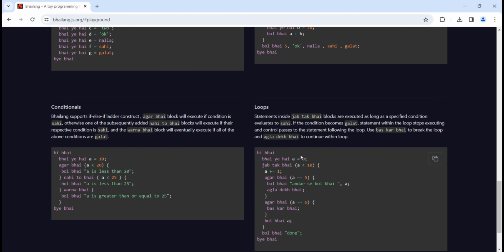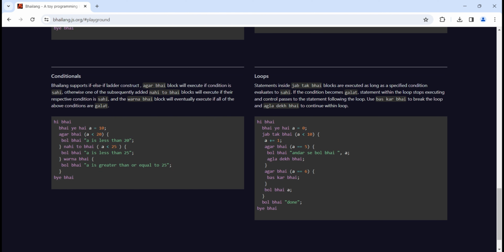Then conditionals, as I said, if is written as agar bhai, then if it will be true, like sahi, then it will be printed, or else nahi to bhai is simply like else if. And then varna bhai is like else, I guess, yeah, varna bhai is else, then galat means false. So whatever we speak normally in Hindi, they have written that only.